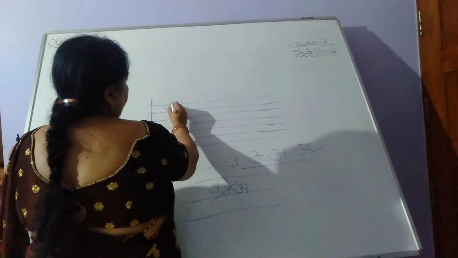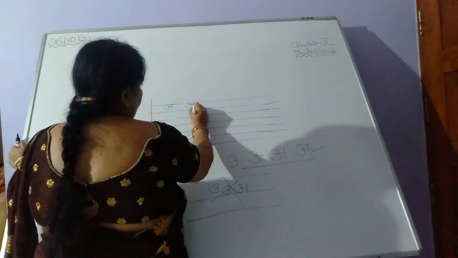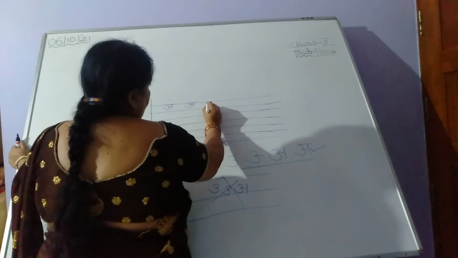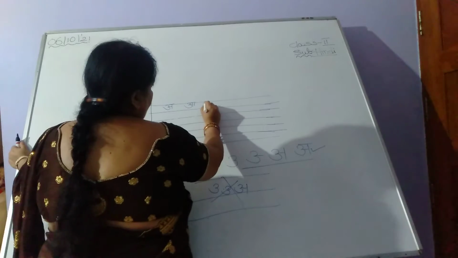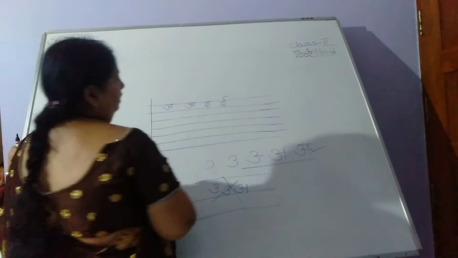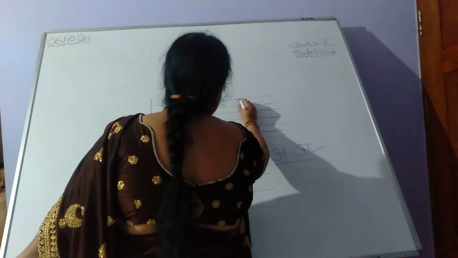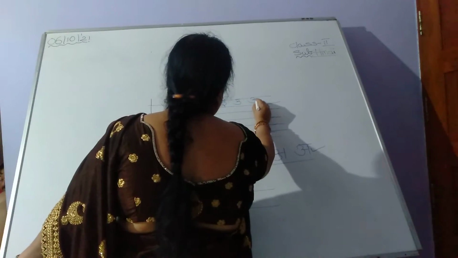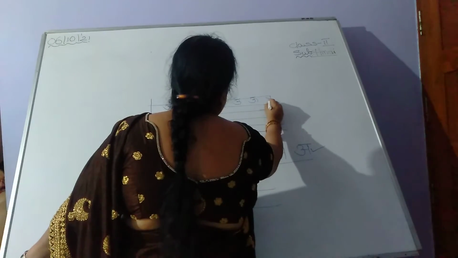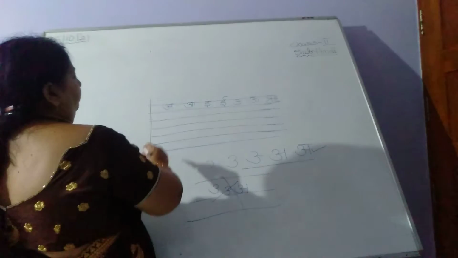This is the first letter. Place the finger gap. A for arm, E for imli, like this. Place the finger gap. Ee for eek. Look at that. U for ullu, Oo for oon. Ri for rishi. Okay, children, the next one.